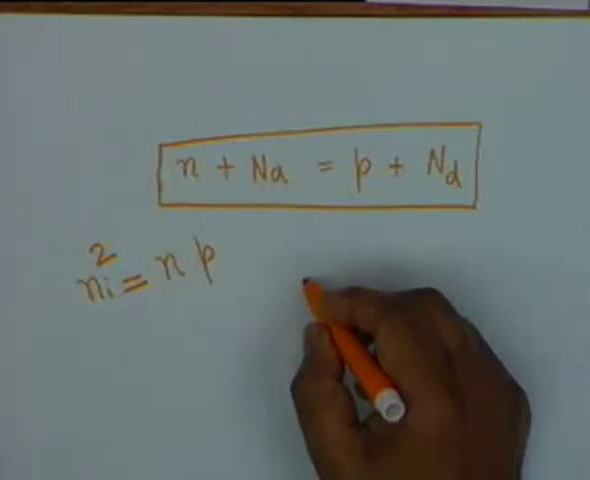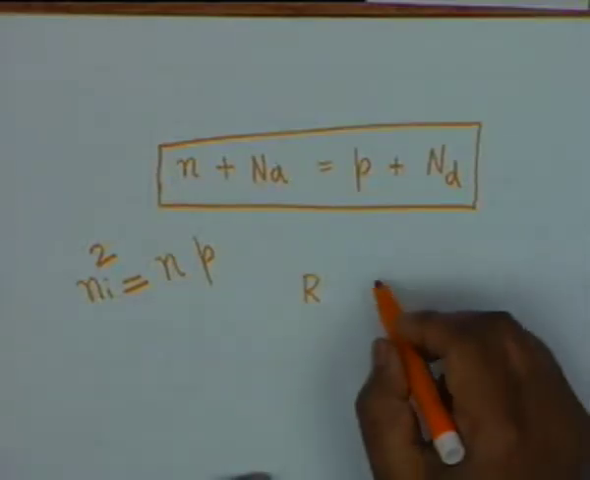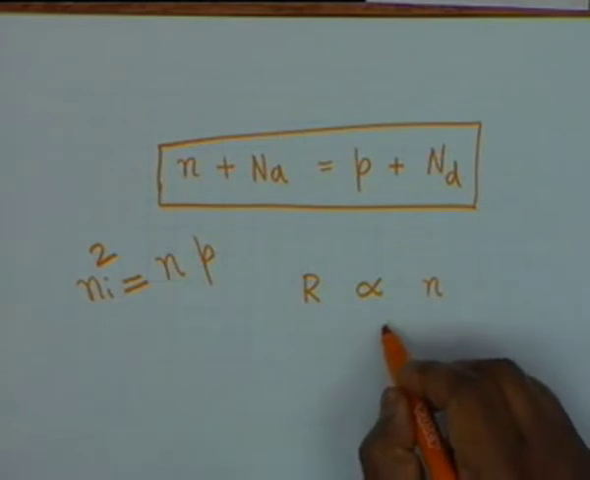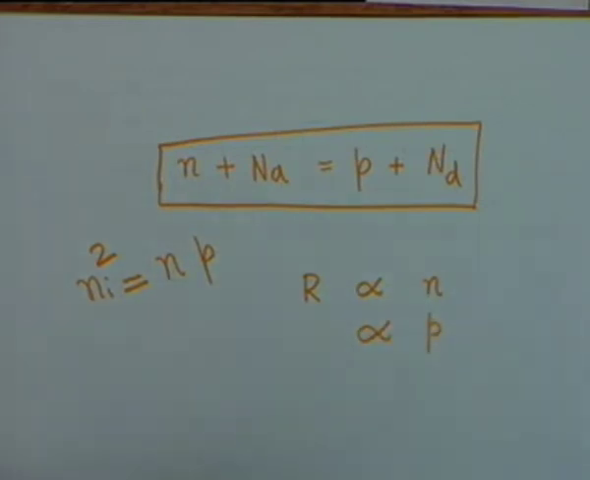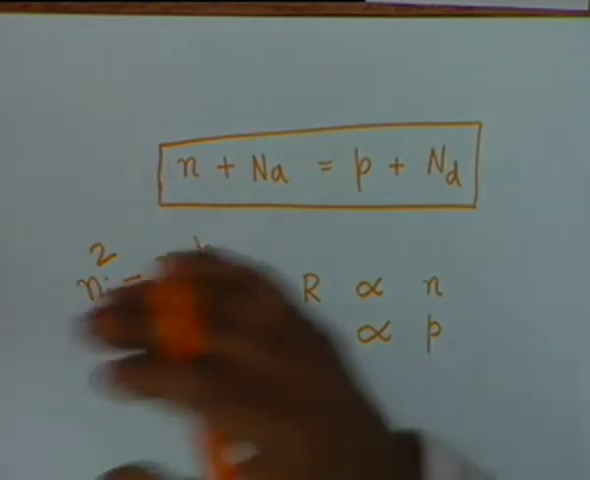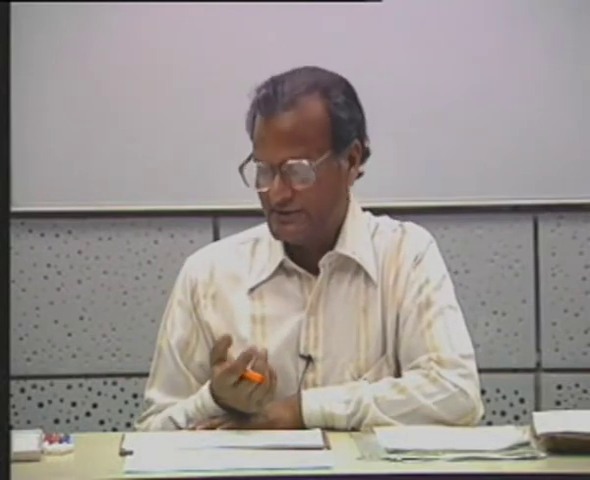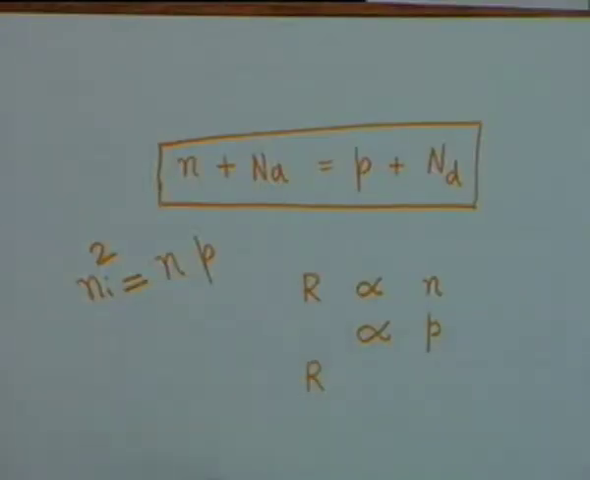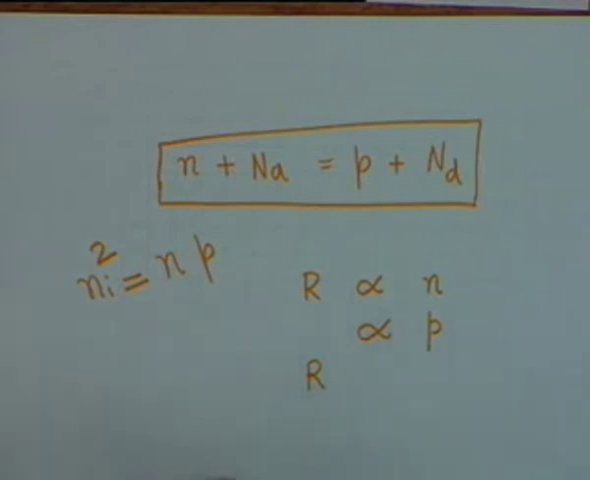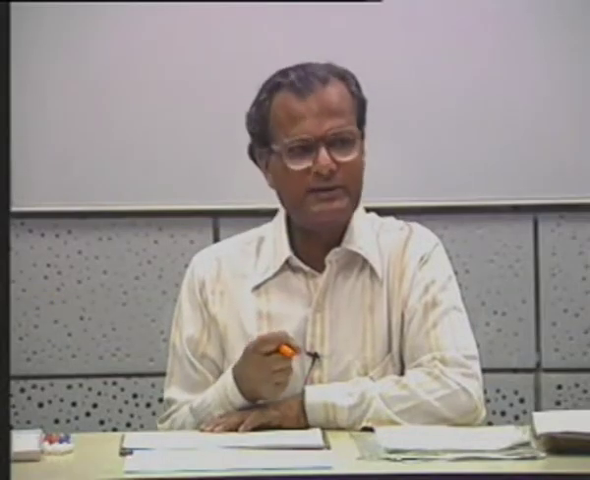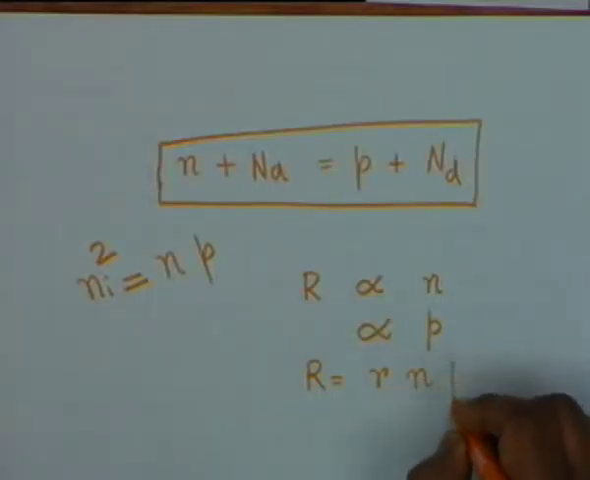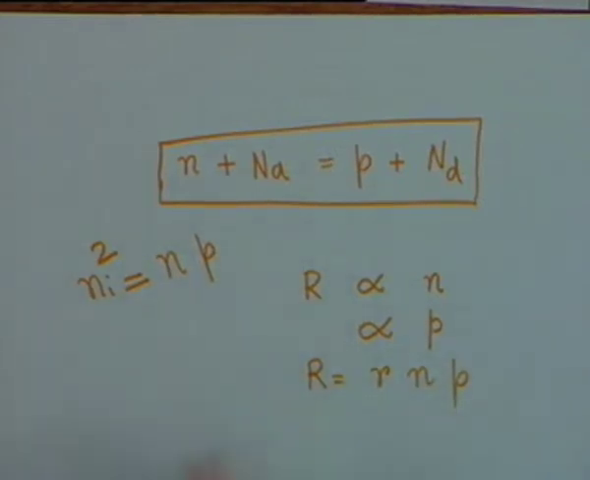Now, normally the recombination rate is proportional to the concentration of electrons. It is also proportional to the concentration of holes. It stands to reason that if the number of electrons increases, the recombination rate shall increase. If the number of holes increases, the recombination shall increase. And therefore, in general, the recombination rate, that is the number of electron hole pairs which combine with each other and disappear as neutral charges, shall be given by some constant r multiplied by n times p. This is the recombination.